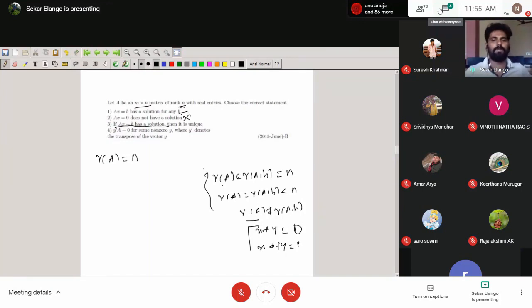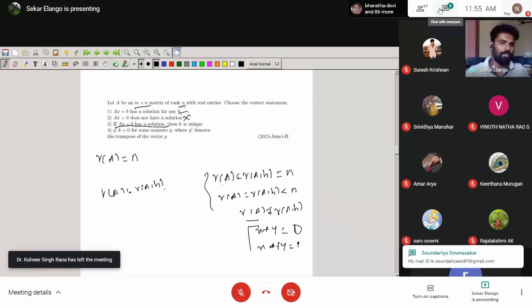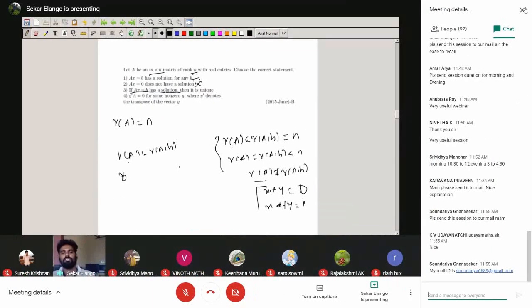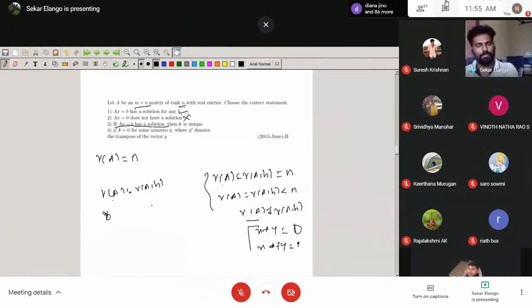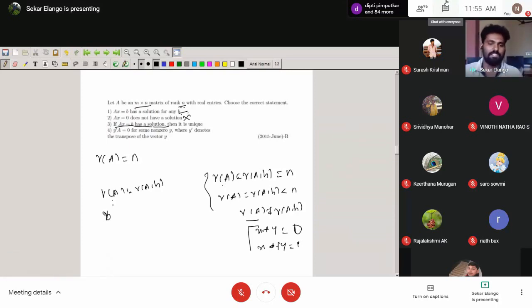When the solution will exist, rank of A and rank of A comma B are equal. In the rank equal to N case it is unique, otherwise it doesn't matter. Rank of A and rank of A comma B equal means the solution will exist, either unique or infinite solutions, no problem. If the rank of A is not equal to rank of A comma B, the solution cannot exist. So they mentioned that Ax equal to B has a solution, so you have the property rank of A equal to rank of A comma B.